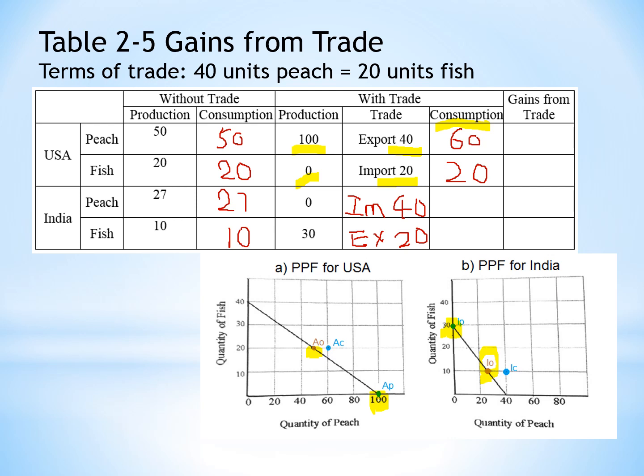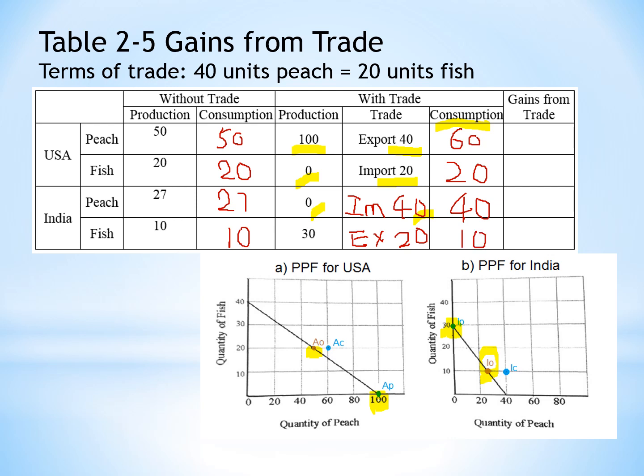Good. And then Indians do not produce any peach, but they buy 40 from the United States. So now, how many do they have? They have 40 for consumption, right? How about fish? What do you think?